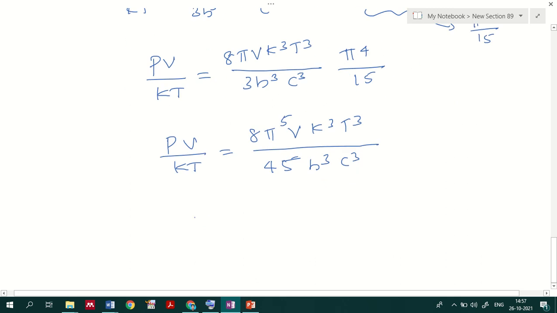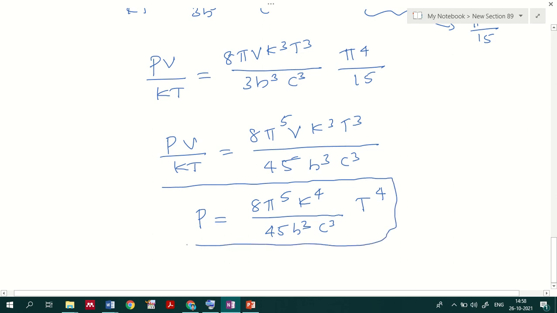Okay, from that we will be getting P equal to what? This V is volume, right? So V gets cancelled, and if you multiply kT on the other side, we'll have P equal to 8π⁵k⁴T⁴ divided by 45 h³c³. So this is the representation you will be getting for pressure in black body radiation.